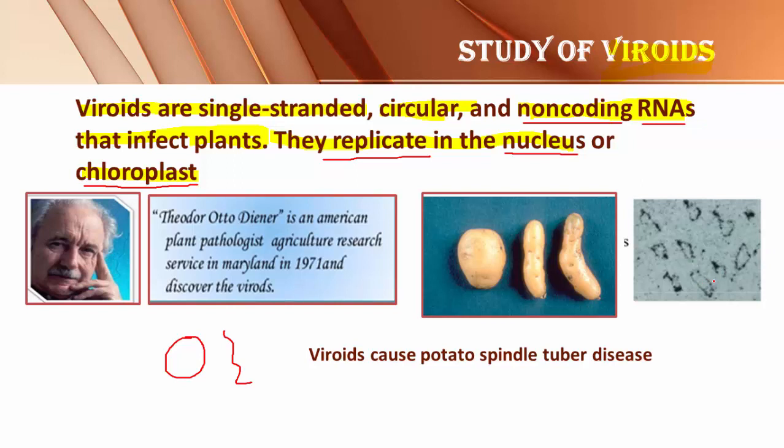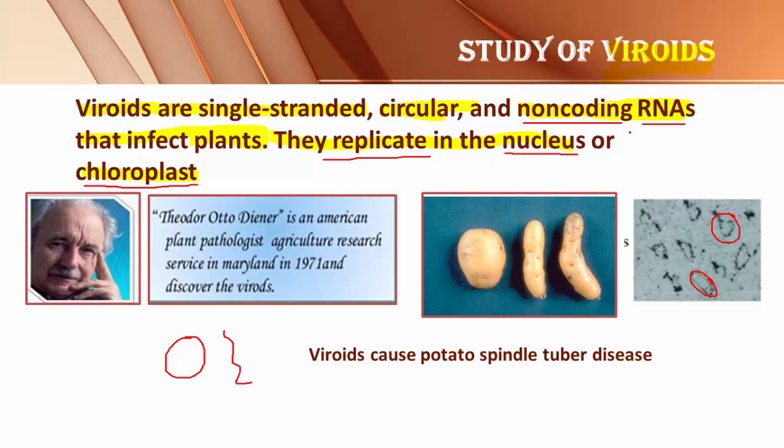And here is the image of how these viroids appear under an electron microscope. In the image you can see the circular structure. The shape is circular and it is made up of a single-stranded chain, and the RNA present in the viroid is unable to give any message. It is not giving any message, hence it is called non-coding RNA. Viroids are capable of infecting only plants, and viroids replicate in the nucleus as well as in the chloroplast.